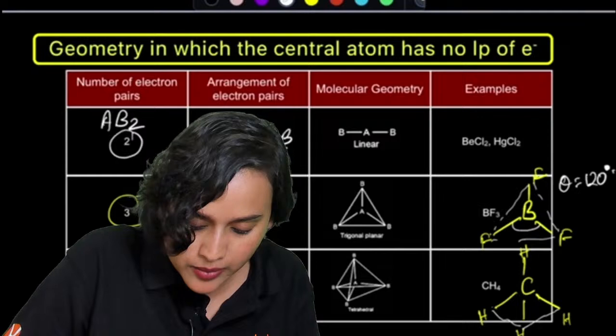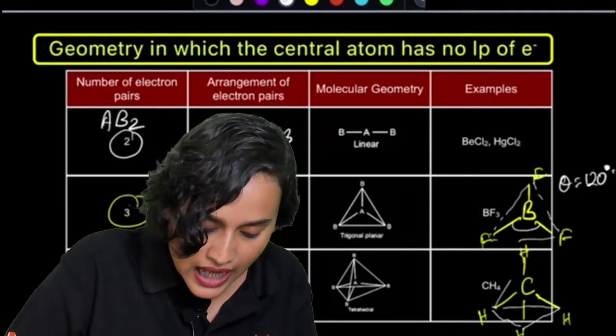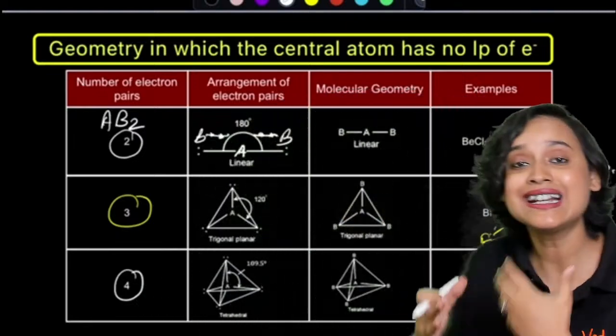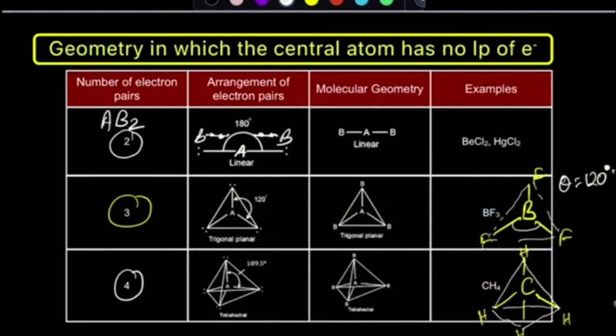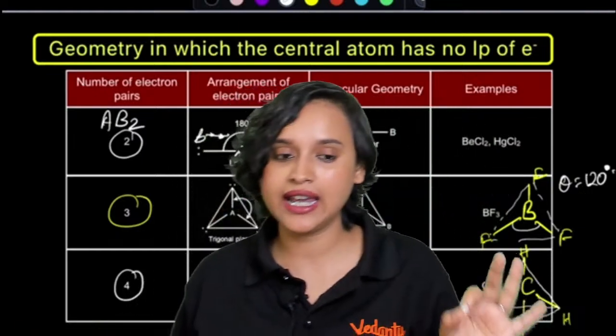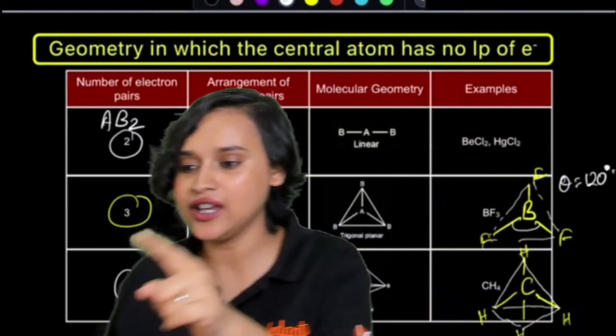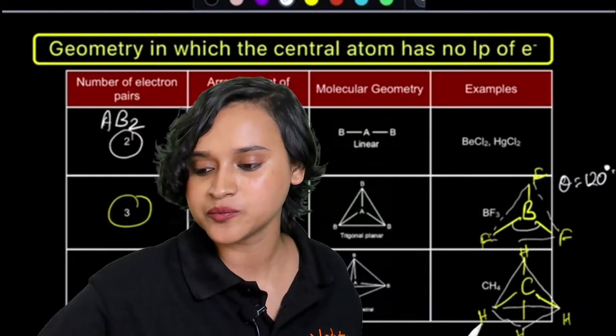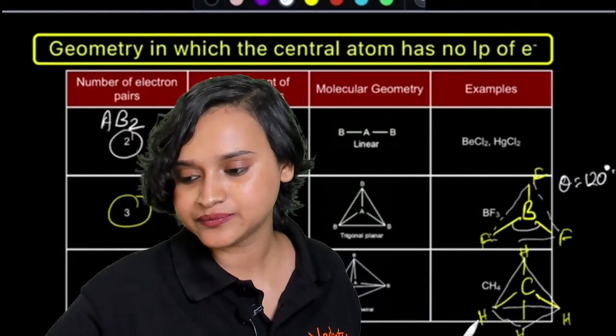This looks like a tetrahedron, right? It's like a 3D triangle, so we call this a tetrahedron. Once again, is this clear? If it is clear, what do you write down? Hashtag EPBT, everybody.